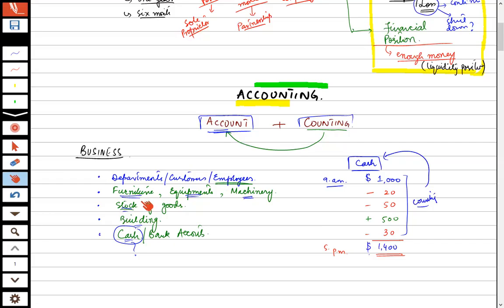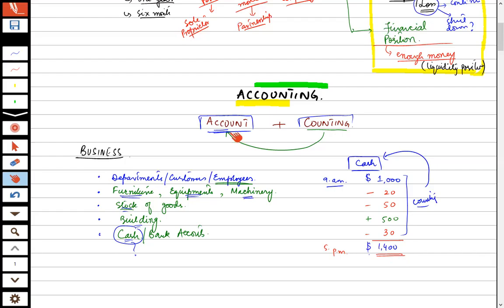How will we get to know it? Through counting. So it all depends upon the counting of the accounts. Is that clear? Accounting is accounting of different accounts to know the plus and minus and to know the ending balances. So this is a very basic level of understanding of accounts.